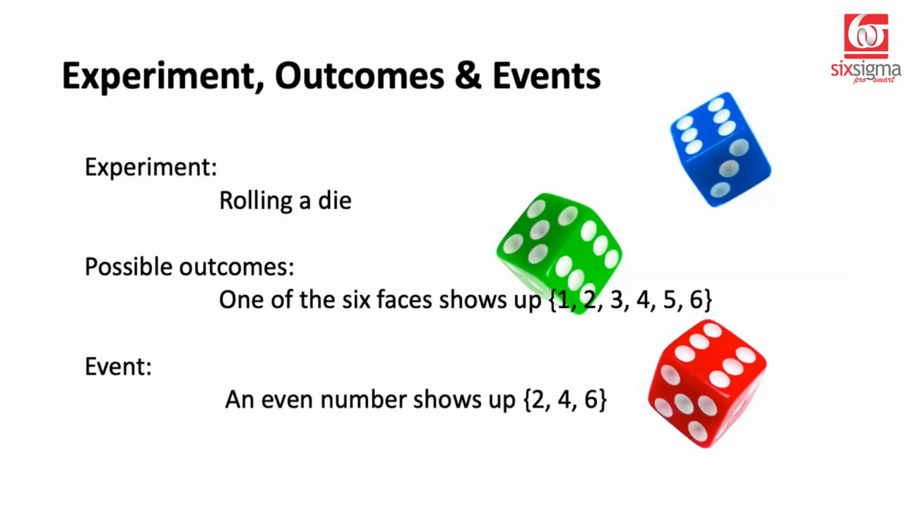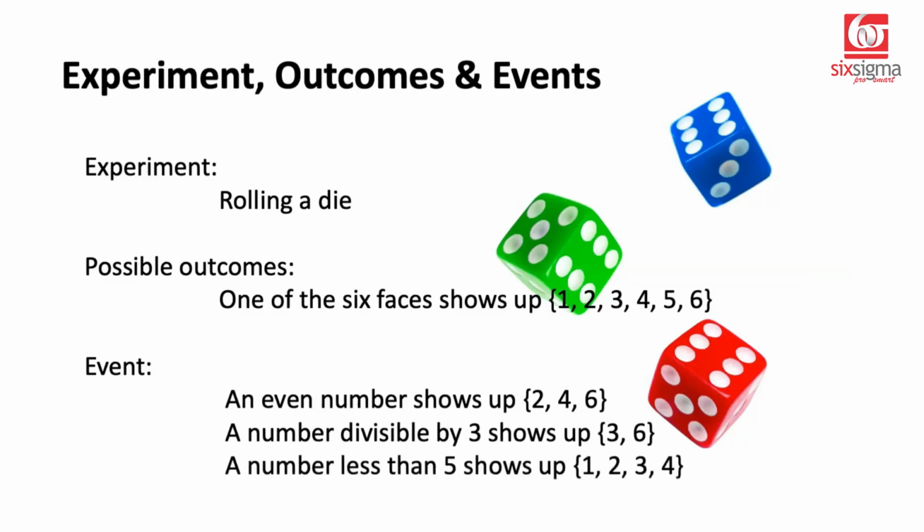Likewise, can we talk about another event, which is that the number that shows up is divisible by 3. So now you know the event that you're interested in would contain 3 and 6. Likewise, we can say the number should be less than 5. Now we know the outcomes which are suitable for this kind of an event would be 1, 2, 3, and 4. With this understanding, let's move to the basic definition of probability or the classic definition of probability.